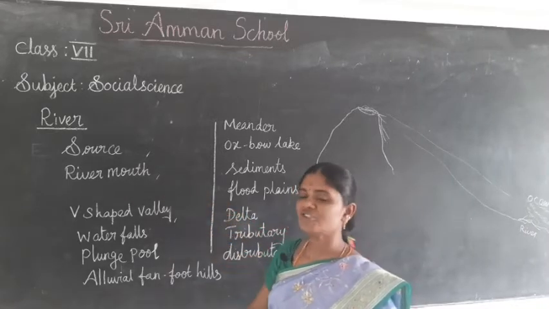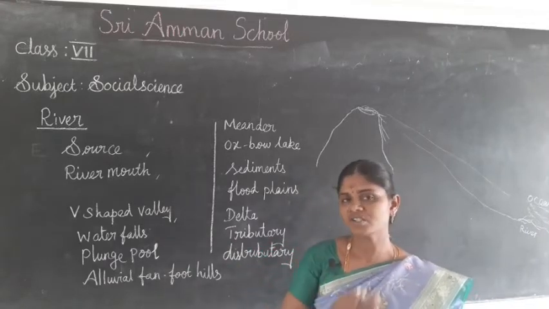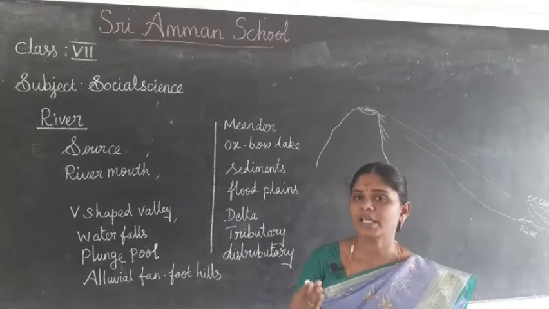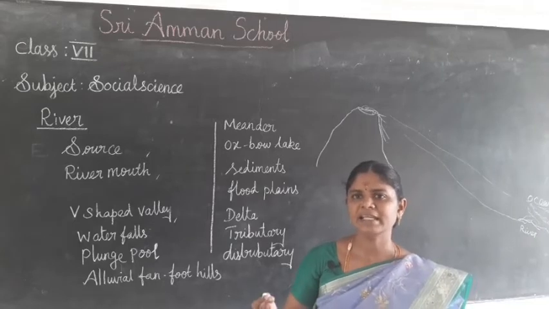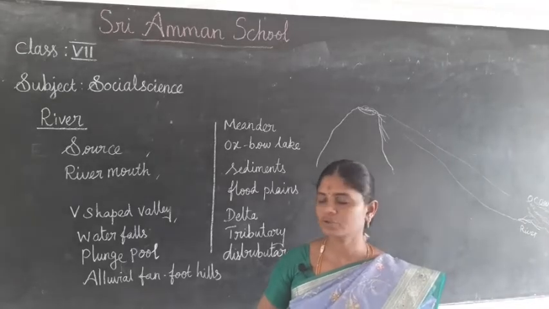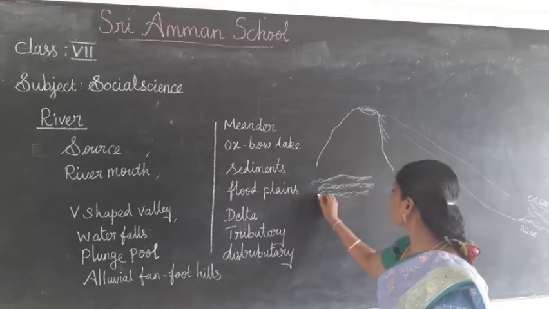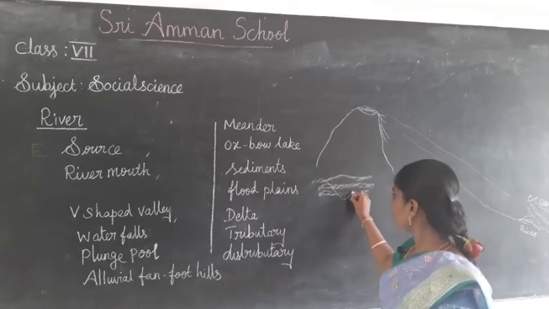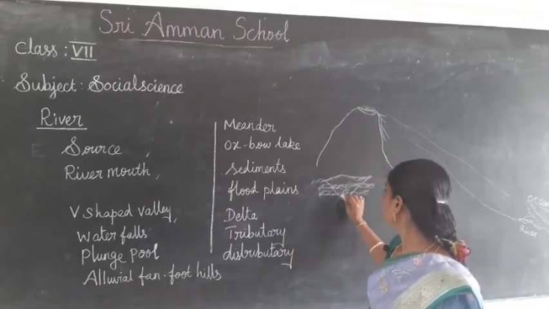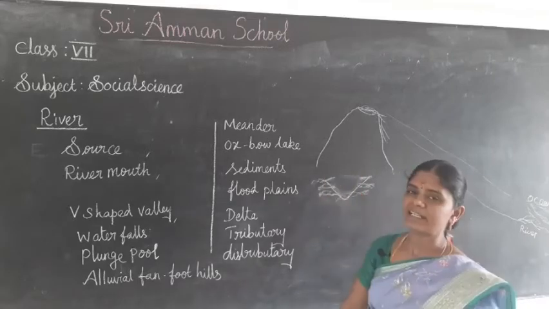Then we saw the V-shaped valley. When the river starts running, changes take place. The running water will make changes through erosion. Again and again the water runs, it will go down, and in the path of the way it erodes both sides. So it is called a V-shaped valley.